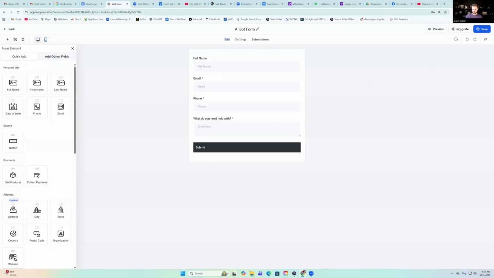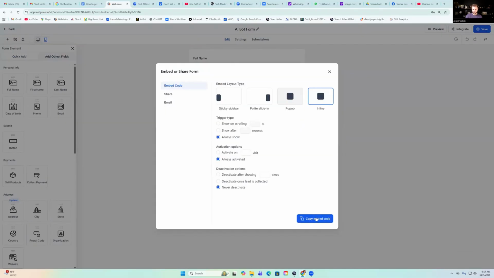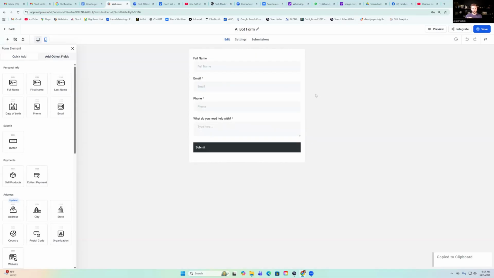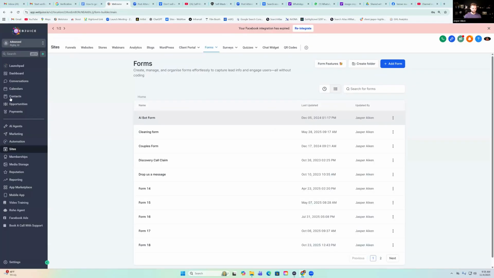And so you just click integrate, you'll copy the embed code, and then you'll take this embed code over to Lovable and you'll say, here's the code for a form, place this form right here on the website. And then Lovable will do all the work, right? Because it's vibe coding and it'll put the form on there for you. So that's one way. Now, anybody who fills out that form, even though it's a Lovable site, you're using a Go High Level form. And so now these leads that fill the form out will flow into this sub account where the form was created into the contacts tab.